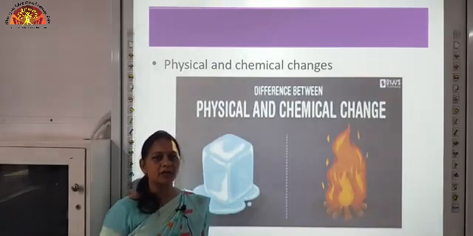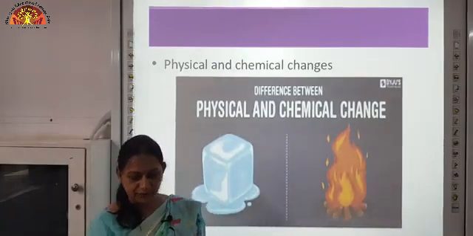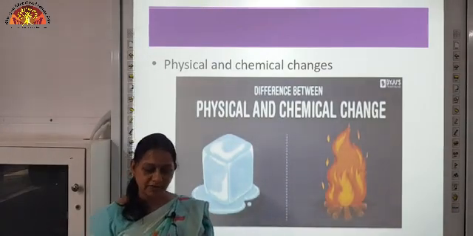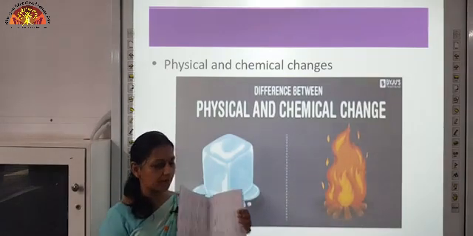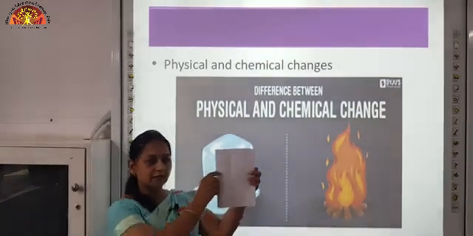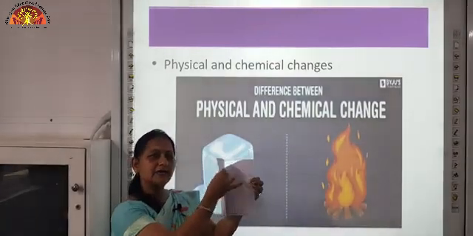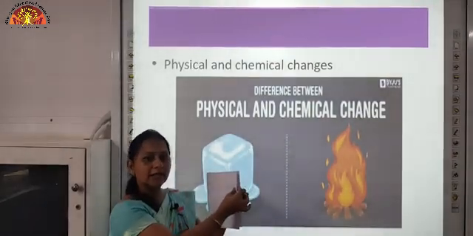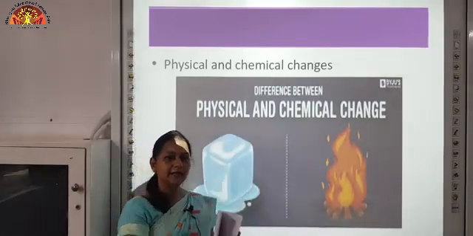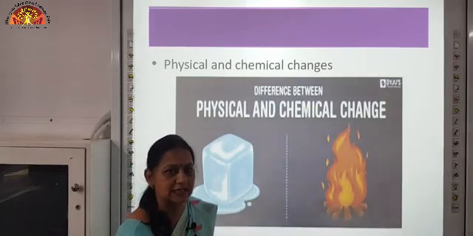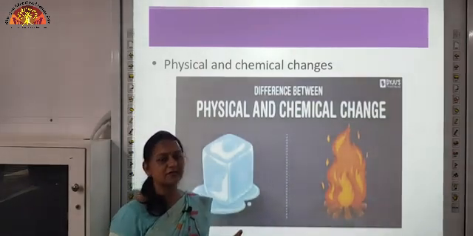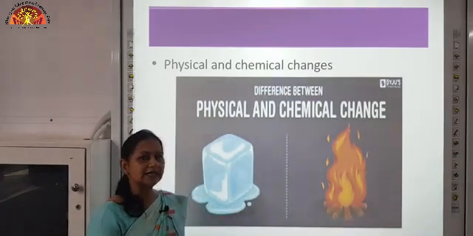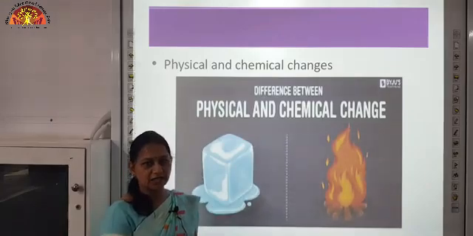For example, when you fold a paper, only the physical properties of the substance change. Like this paper, when you fold it, the folding of paper is a physical change because you can fold it and unfold it again. So most of the physical changes are reversible and no new substance is formed in it, only the physical properties change.